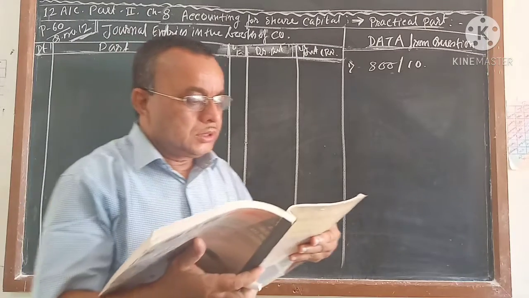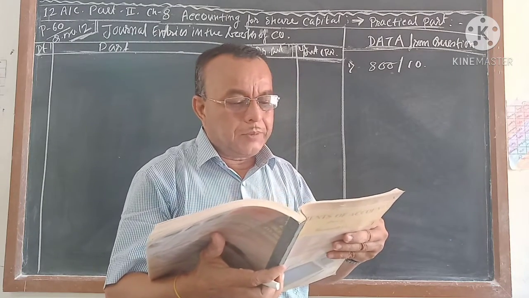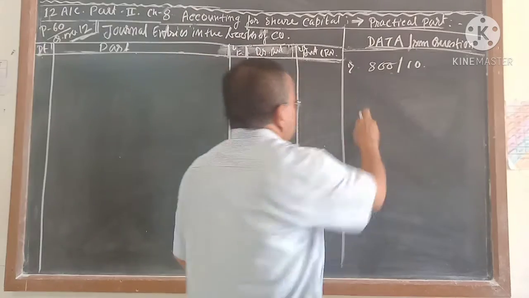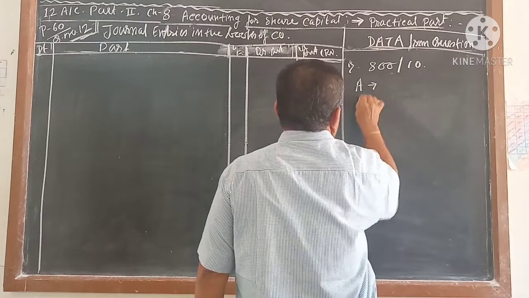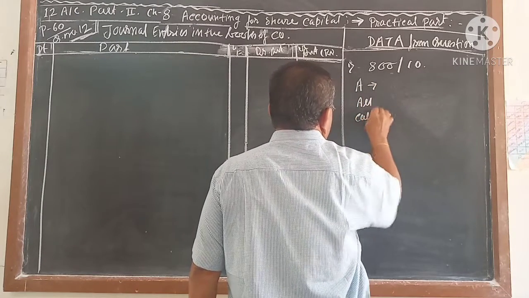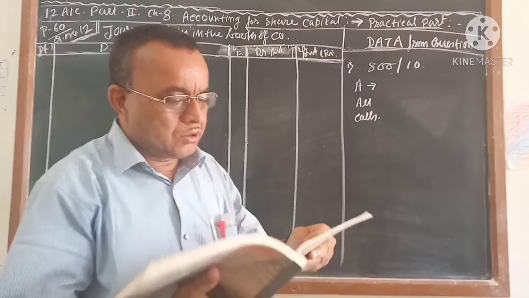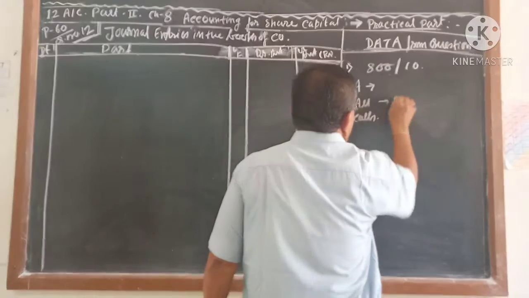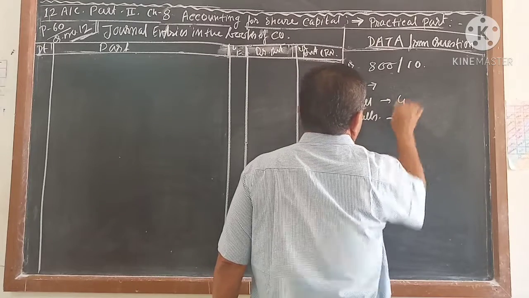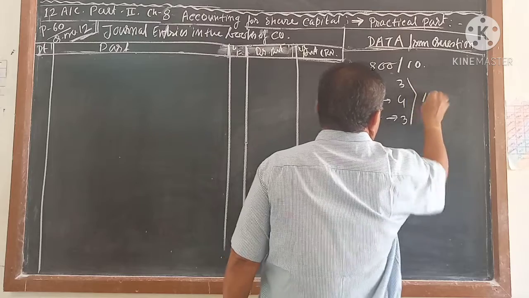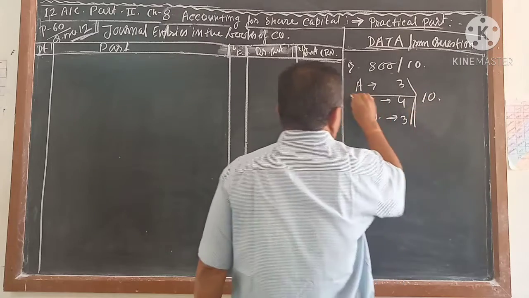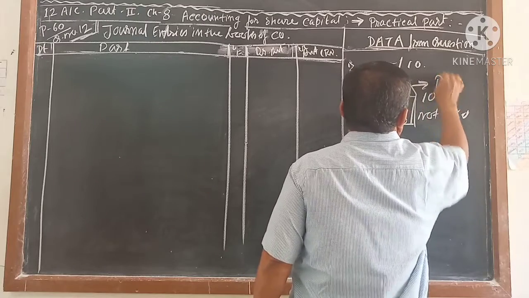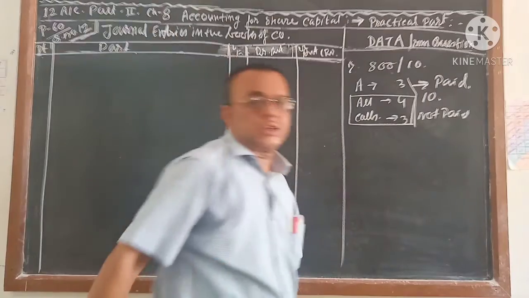It is given for non-payment of allotment money of rupees 4 and call money of rupees 3. So you understand that there are application, allotment and call. Call means first call and final call. The allotment is 4, the call is 3, so of course the unpaid amount is 7 and the paid amount is 3, making 10. This is not paid, and this is paid. That you have to understand.